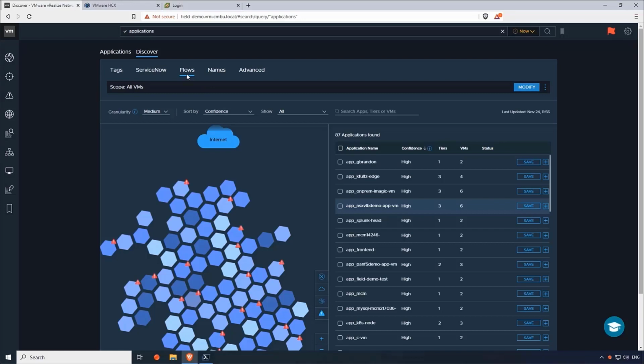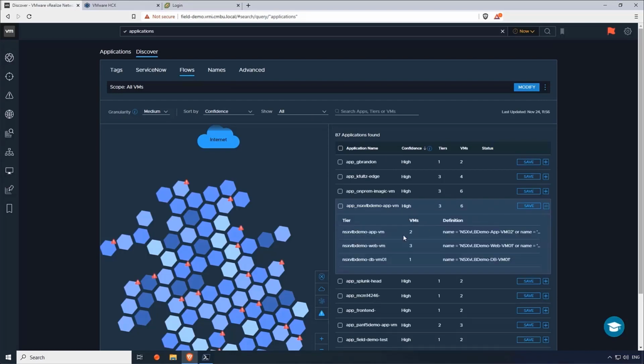And this one is special because you don't have to have anything in place. The only thing that this application discovery method uses is the actual network traffic that flows through the network. So on the back end, there's a machine learning algorithm that looks at the network traffic patterns going over the actual network and then forms these application boundaries, based on the VM names as well. So we've got a 3-tier app right here that it's discovered just by looking at the network traffic. And we can see we've got an application tier, a web tier, and database tier, and then it discovered that these applications are a part of that application tier.